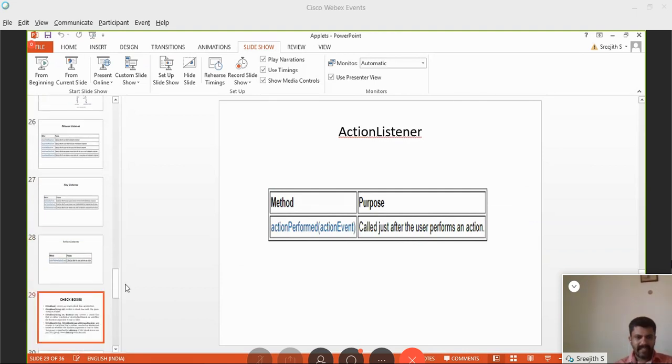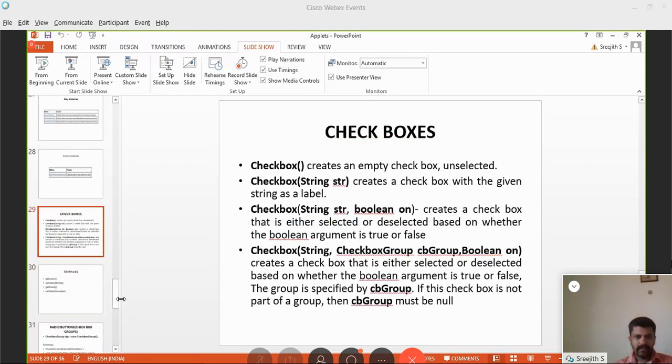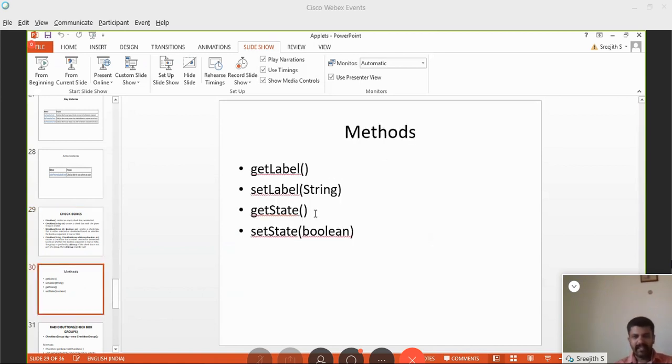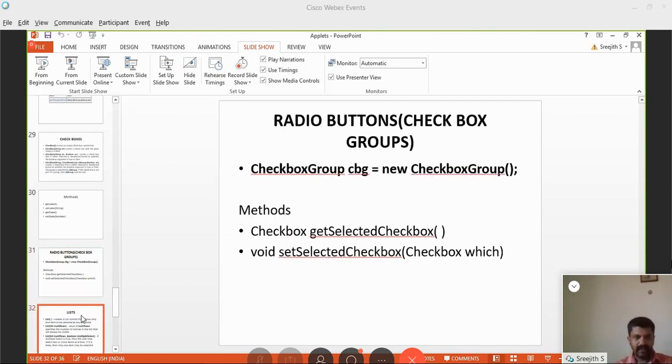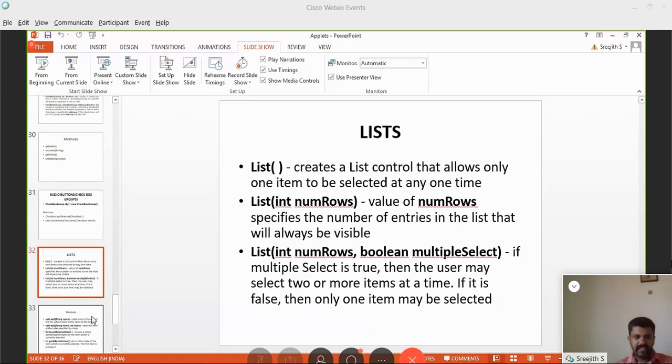Some more components are there. Checkbox. To create a checkbox, you have to write Checkbox c is equal to new Checkbox. Then there are some methods. We already saw a method called g dot set text. Similarly, there are methods for checkbox, such as get label, etc. Radio buttons are also there. List. Okay. The methods of list.